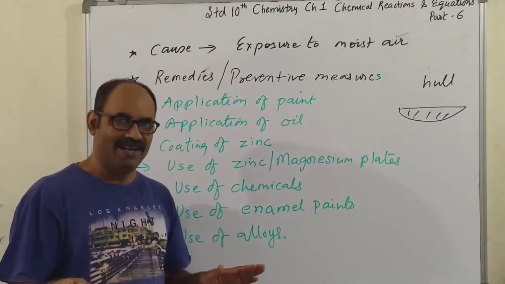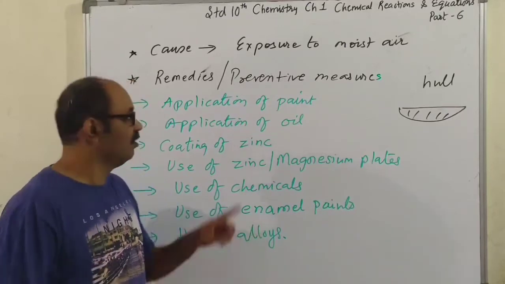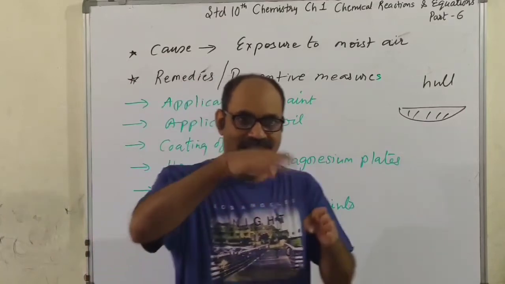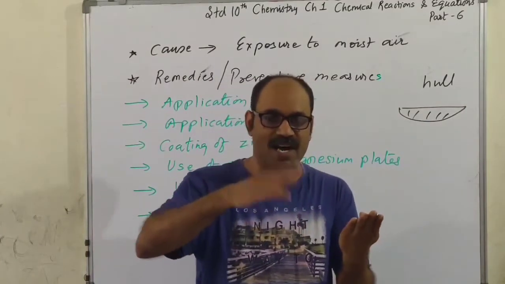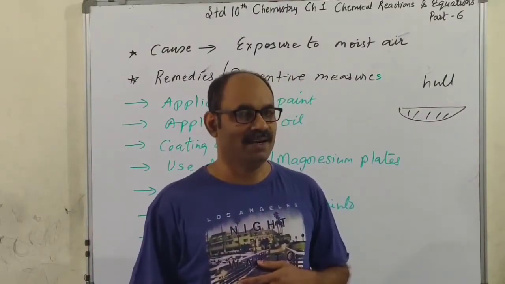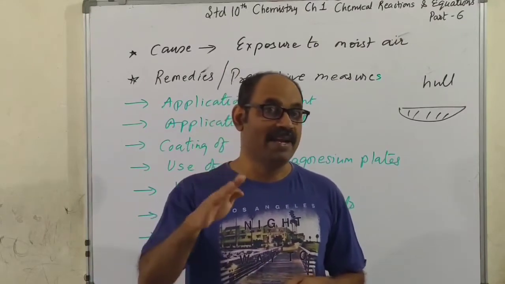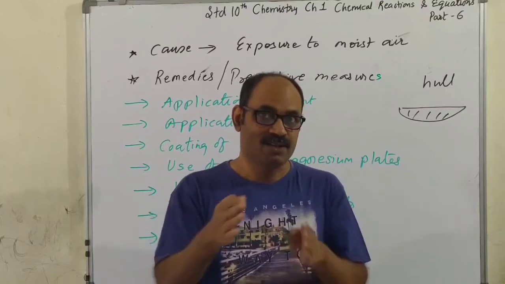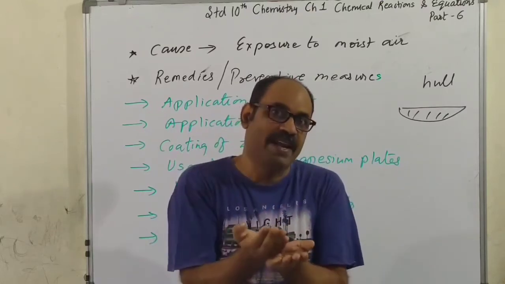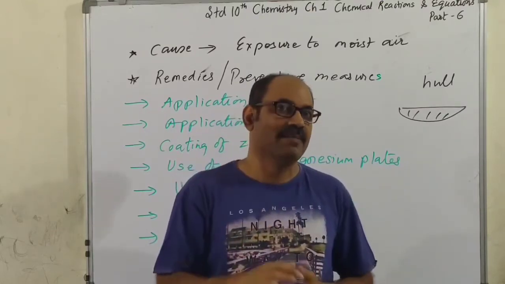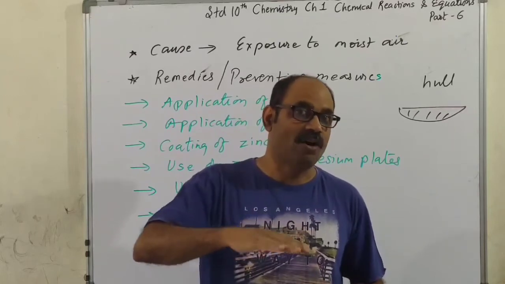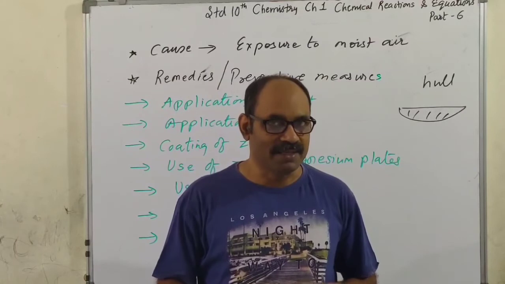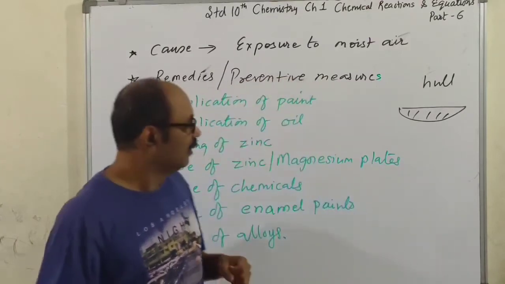If you want to prevent metal corrosion, number one, application of paint. You can apply paint on the surface of the metal body. Paint doesn't react with oxygen or with moist air. So because of the paint coating, the metal inside remains safe and its contact with the moist air is disrupted.